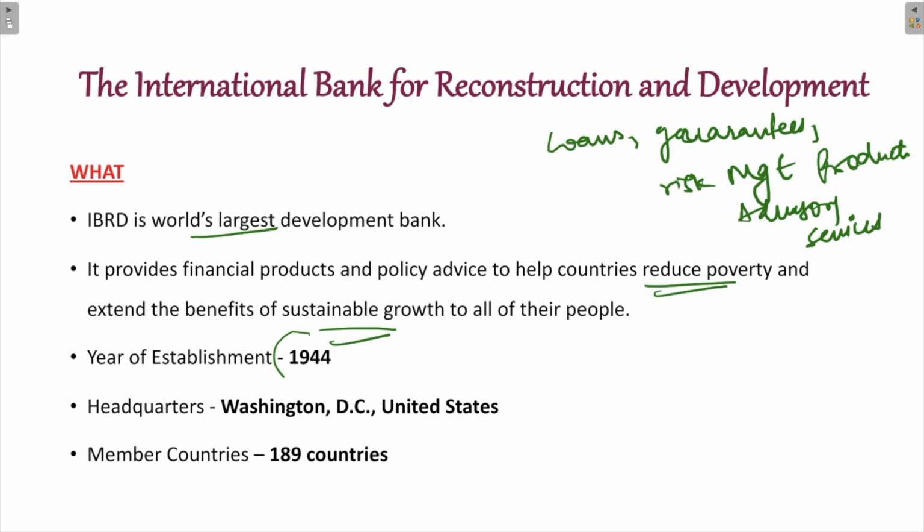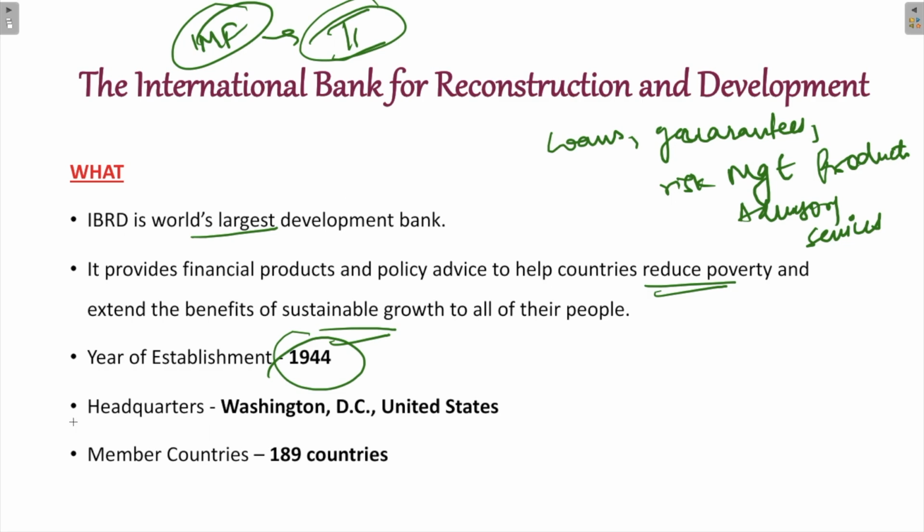It was established in the year 1944. As I mentioned in the previous video on the IMF, most of the organizations were established at the time of the Second World War, due to the demand of the countries to stabilize the economy of the world. Also, the destruction caused by the Second World War should not get repeated in the future. The headquarters of IBRD are situated in Washington, DC, United States, and currently IBRD has 189 member countries.